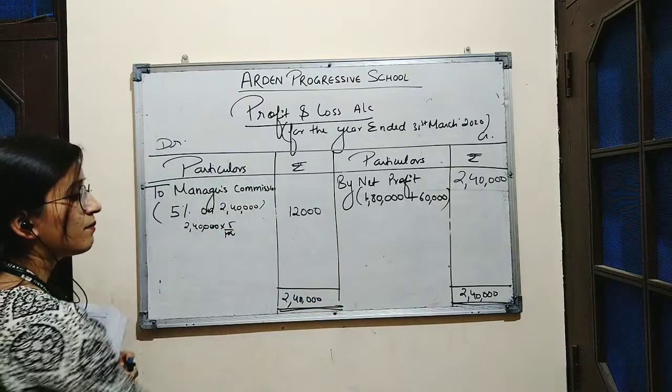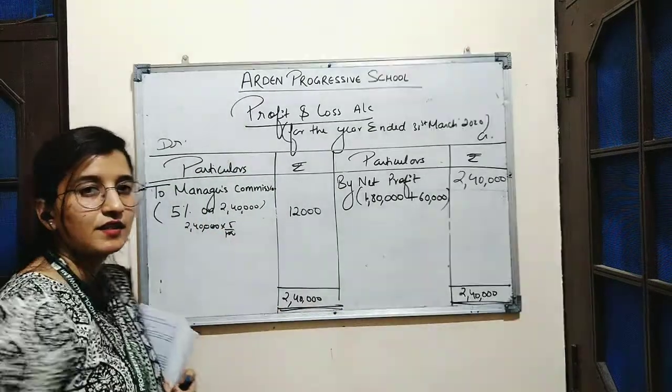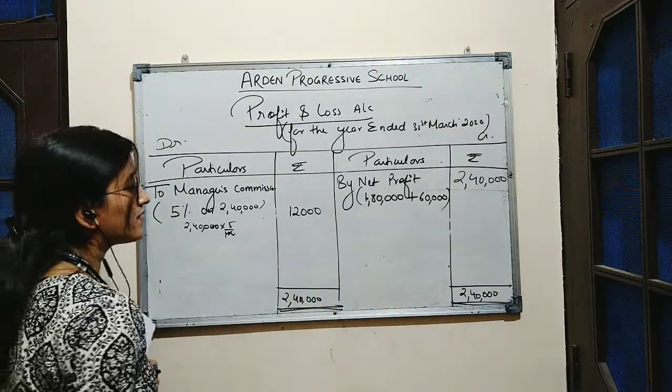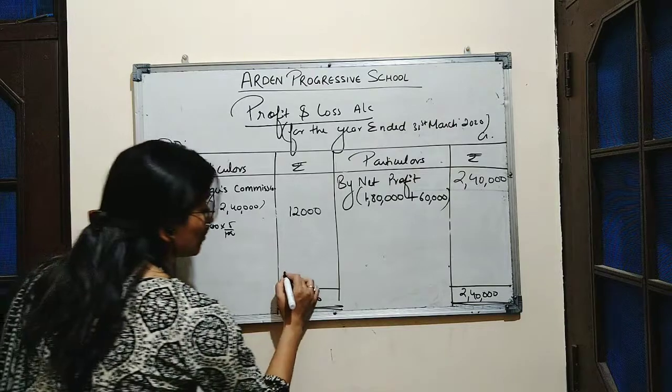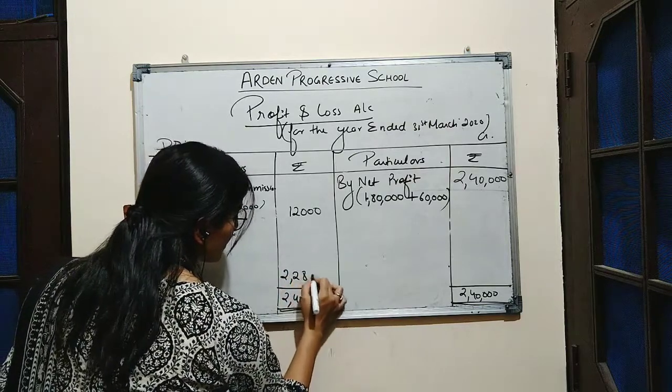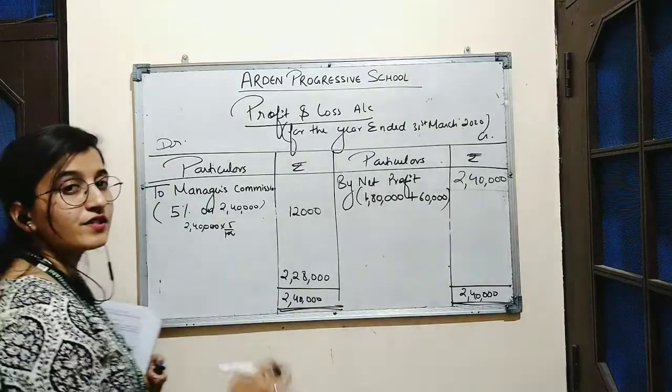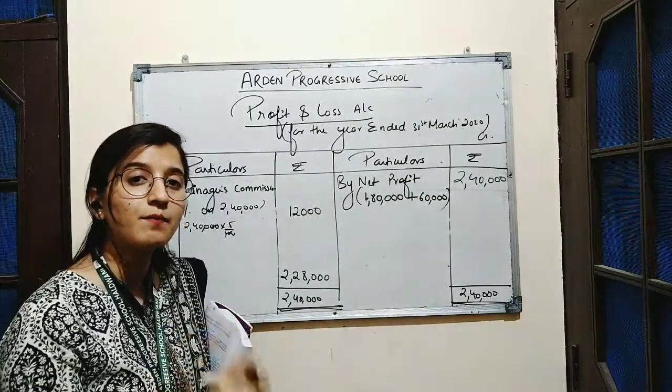The remaining balance is the balancing figure. The amount which needs to balance the debit side is 2,28,000. This is the profit which is transferred to P&L appropriation account.